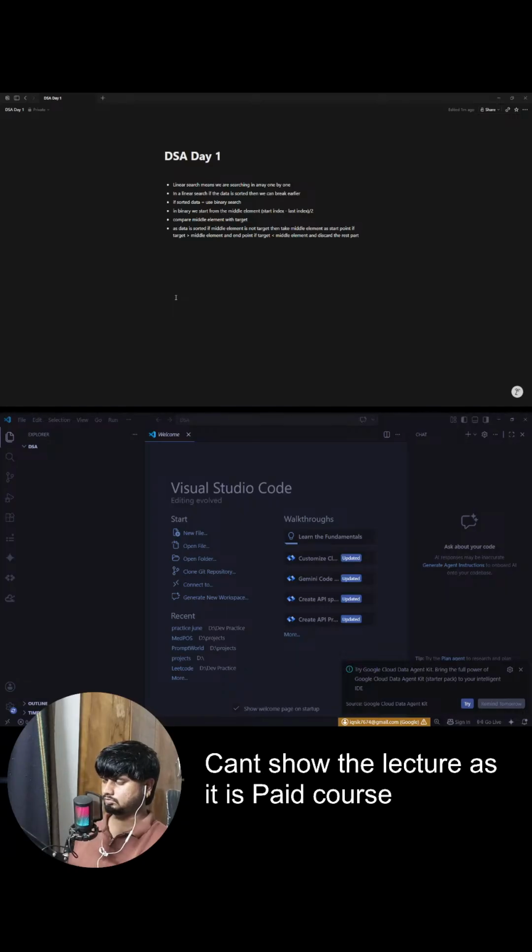That every time we go to a middle element, we compare with this middle element. We check if this A of mid, the element at this middle index, matches the target. If it does, then boom, we have found the answer. We can say flag is true and break.